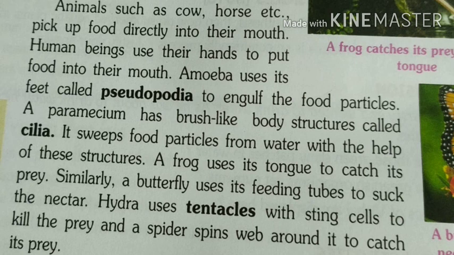Now we will talk about paramecium. So paramecium is also a unicellular organism. A paramecium has a brush-like body structure called cilia. It sweeps food particles from water with the help of these structures. So paramecium has a brush-like structure on its body, and by the help of the cilia it helps to obtain food. It means it helps to capture or remove food particles from water.